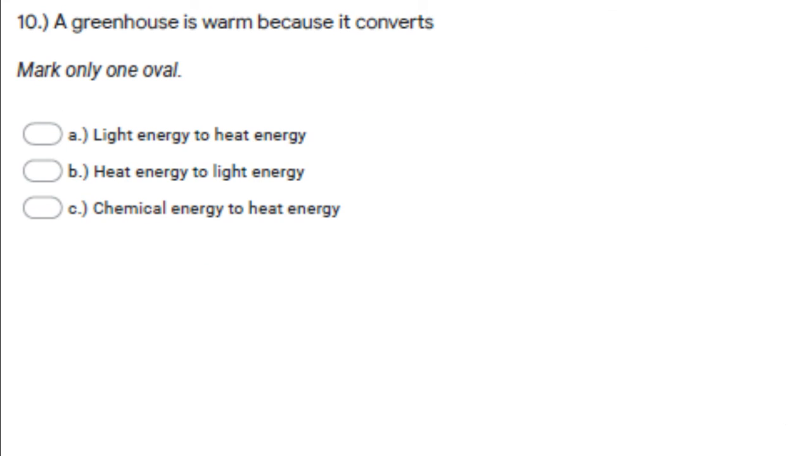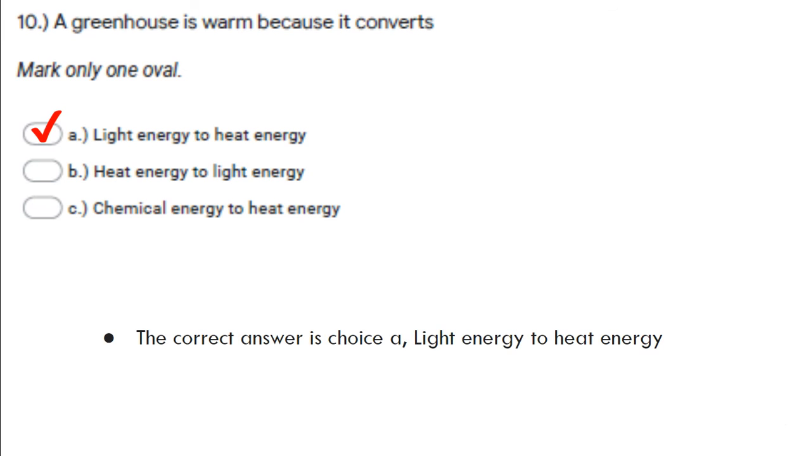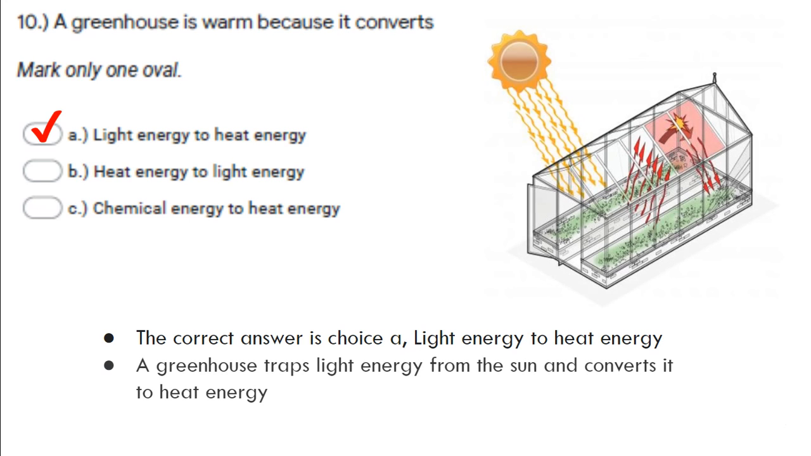All right, question 10. A greenhouse gas is warm because it converts A, light energy to heat energy, B, heat energy to light energy, or C, chemical energy to heat energy. Right, the correct answer is A, light energy to heat energy. A greenhouse traps light energy from the sun and converts it into heat energy.